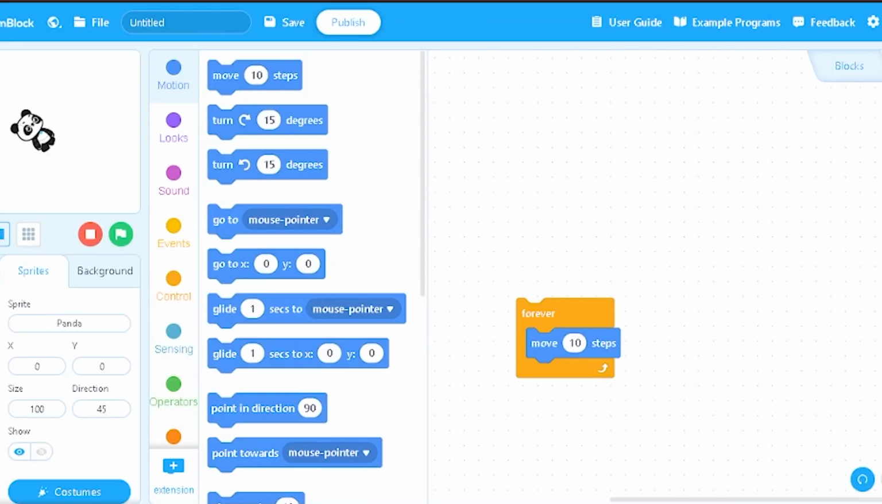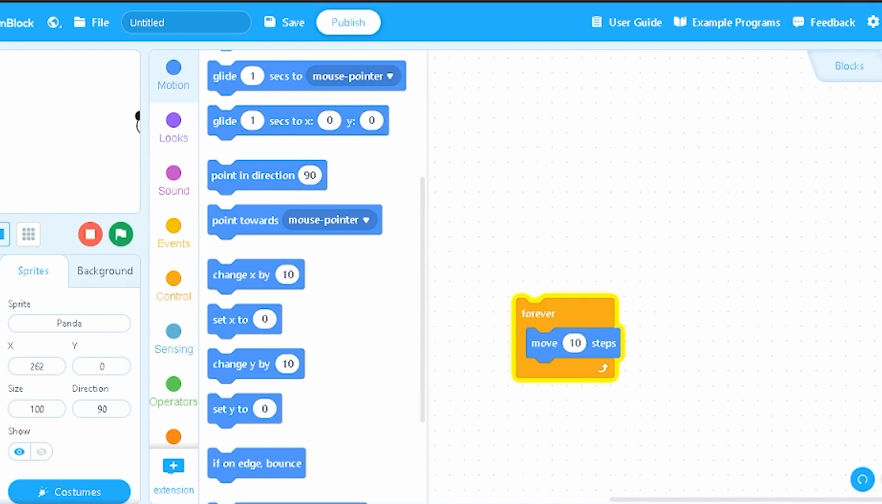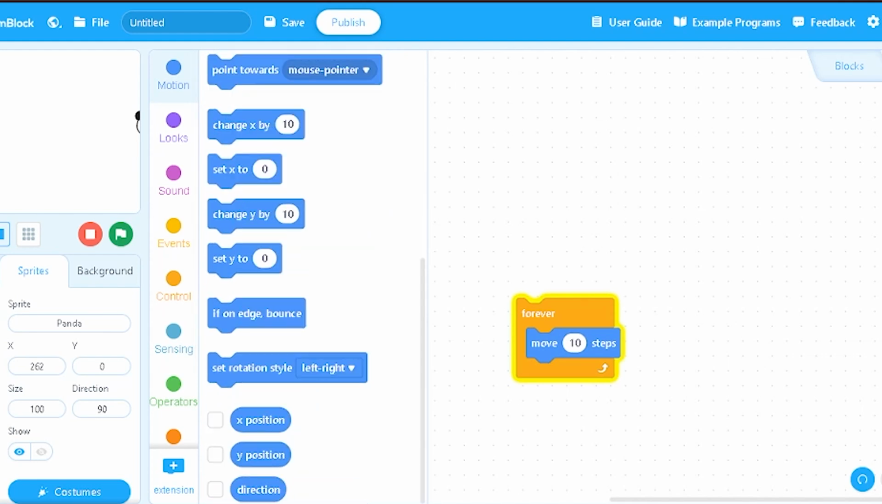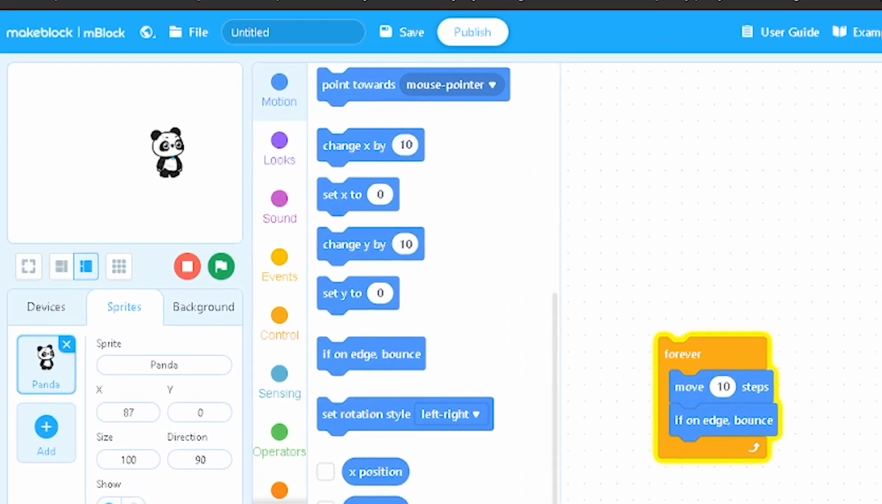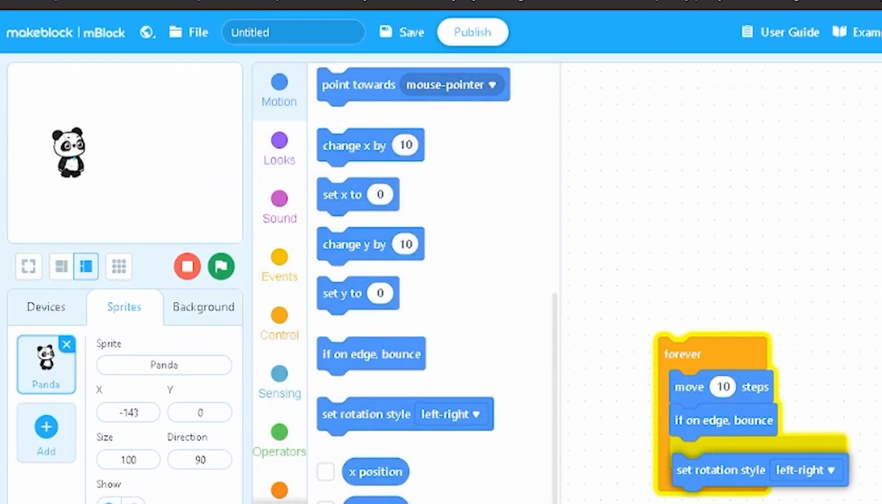Finally, select the blocks that will execute the desired commands. Drag and connect the blocks in the programming area. For example, you can add motion blocks and sensors to control a robot. That's it. You created your first block programming. My congratulations.